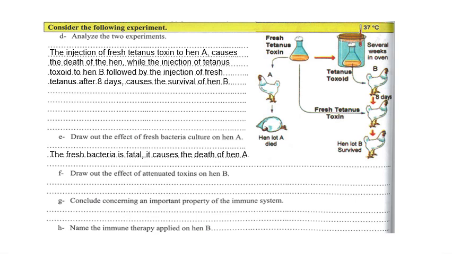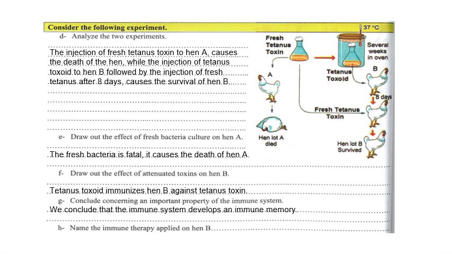Draw out the effect of the attenuated toxin, like the toxoid we mean. The attenuated toxin immunizes hen B against tetanus toxin. It stimulates the immune system of hen B. Conclude concerning an important property of the immune system. We conclude that the immune system develops an immune memory. Name the immune therapy applied on hen B. It is vaccination.